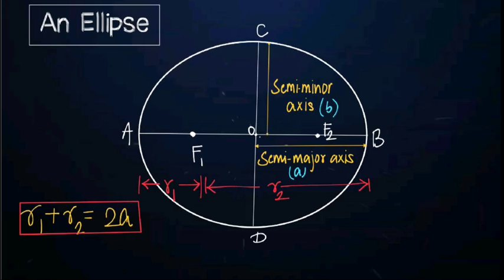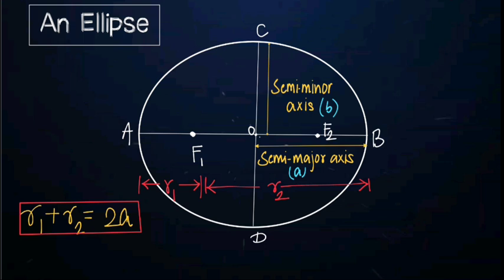Moving ahead to knowing more about an ellipse. As you can see, this ellipse is similar to an oval shape. It has two axes, the major axis and the minor axis. This AB is the major axis and this CD is the minor axis. Half of the major axis is the semi-major axis, that is AO or OB, and it is denoted by A. Half of the minor axis is the semi-minor axis, denoted by B.